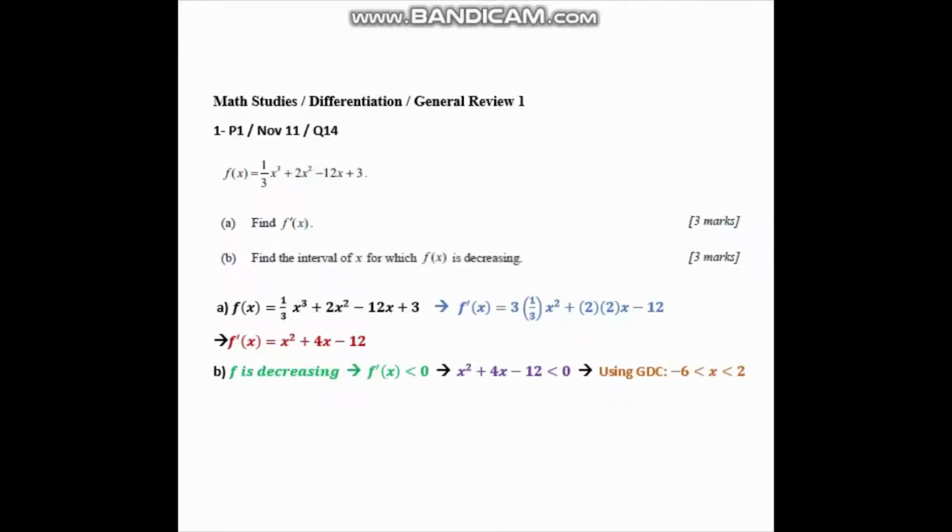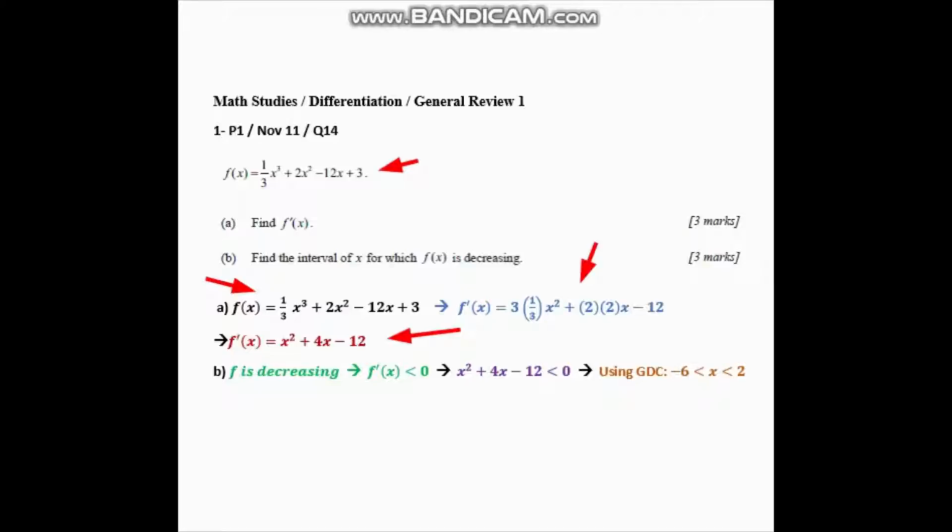So in question A, I'm required to differentiate f of x equals 1 over 3 x cubed plus 2x squared minus 12x plus 3. This is pretty straightforward and we've been through it. So f dash of x is equal to this blue expression and simplifies to x squared plus 4x minus 12. For question B, I'm required to find the interval of x for which f of x is decreasing.